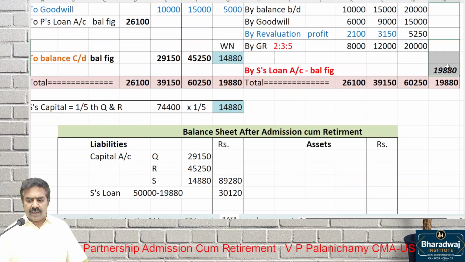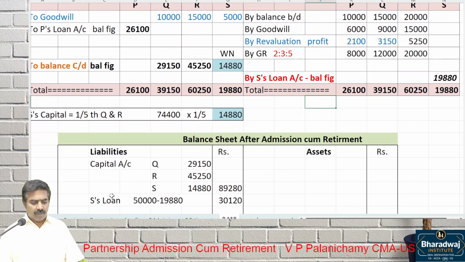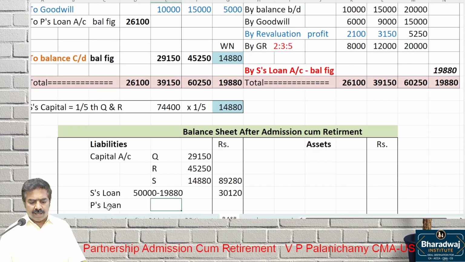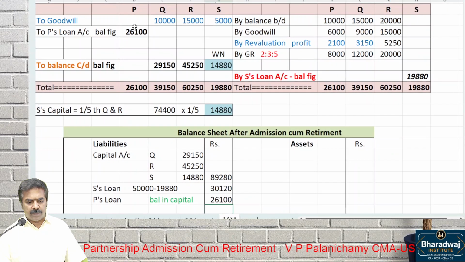The cash does not come, so that will be adjusted from which account? Loan account. Even P's loan is the balancing figure we took. The balance in the capital account was transferred to the loan account. What is the balance in the capital account? 26,100 was transferred from his capital account.